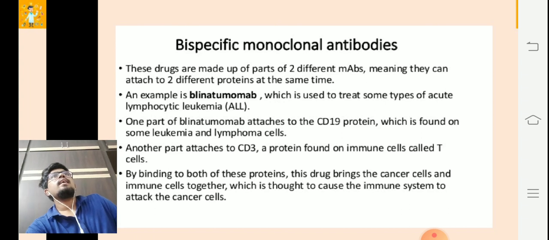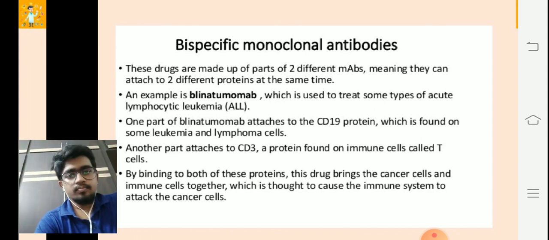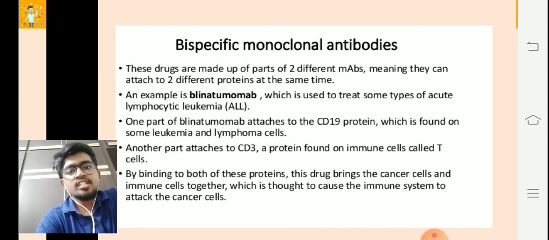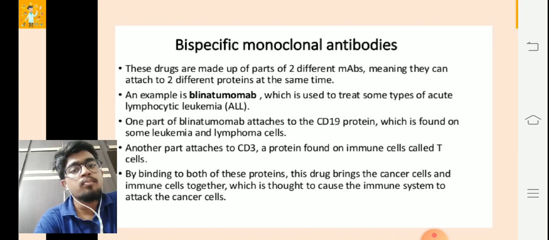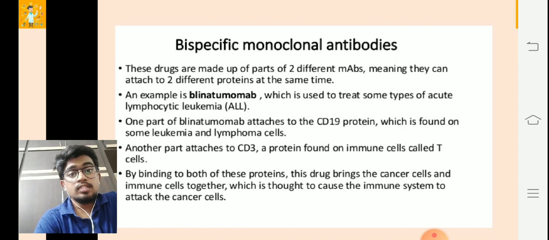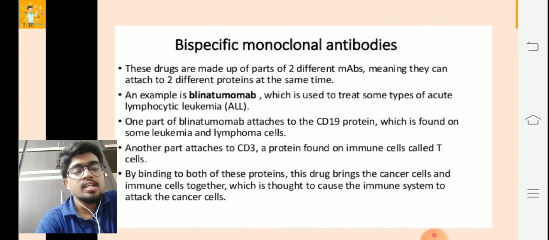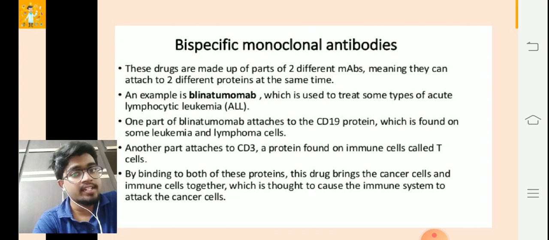In cases of multiple cancers, you don't know where it originated. These kinds of bispecific monoclonal antibodies play a very important role. It is important that these antibodies act on different sites and different proteins, and help in inactivation of those antigens or proteins which are helping tumor growth in various organ sites.